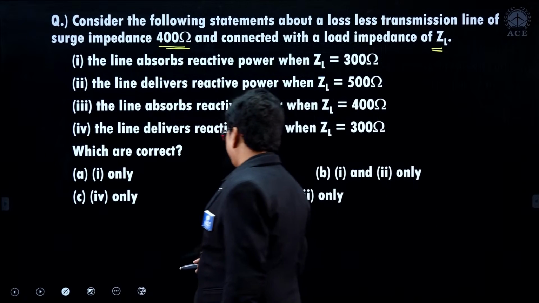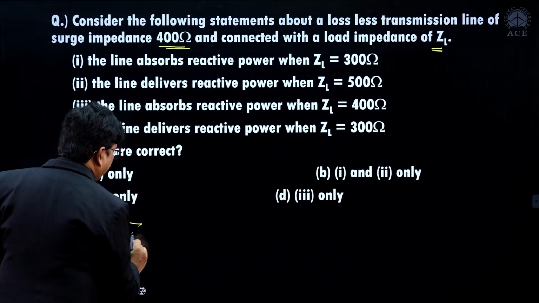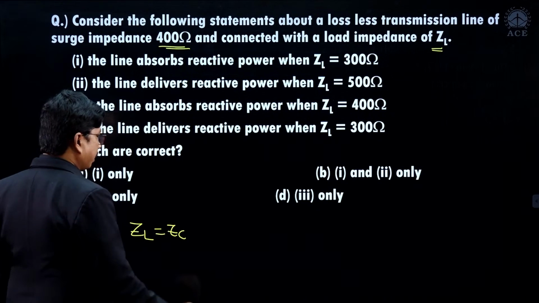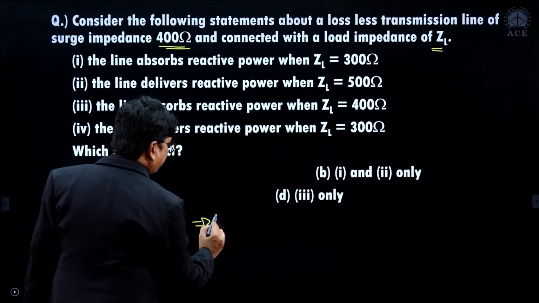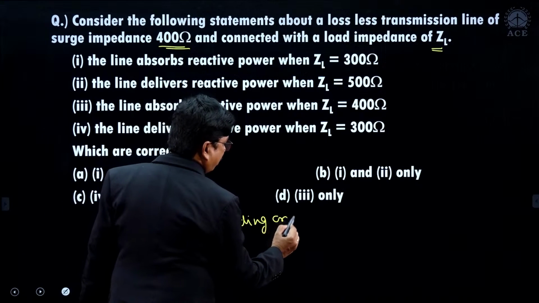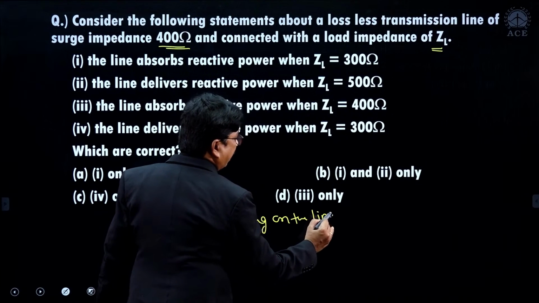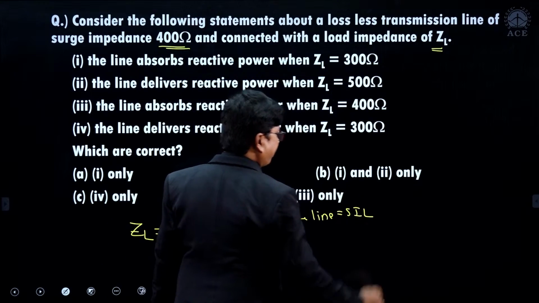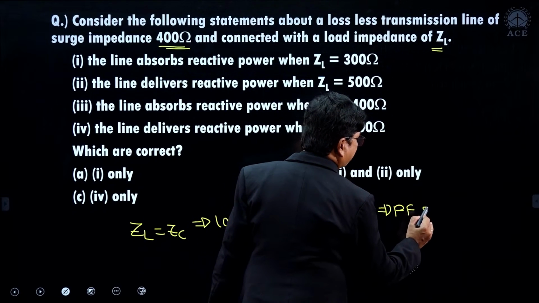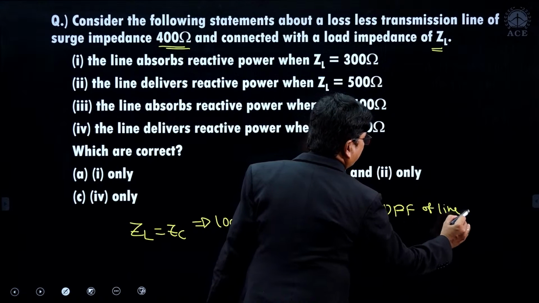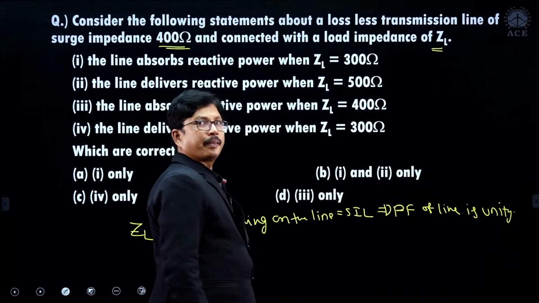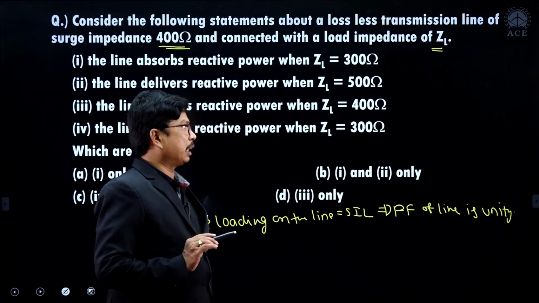See here, whenever ZL is equivalent to ZC, loading on the line is exactly equivalent to surge impedance loading. What is the power factor of line? Power factor of line is unity.